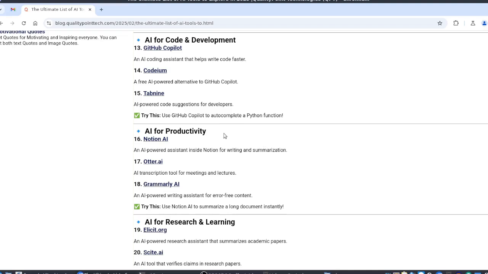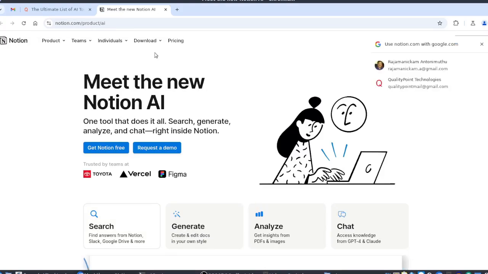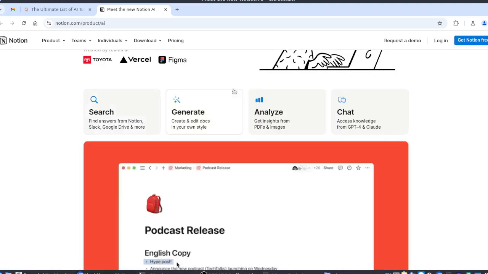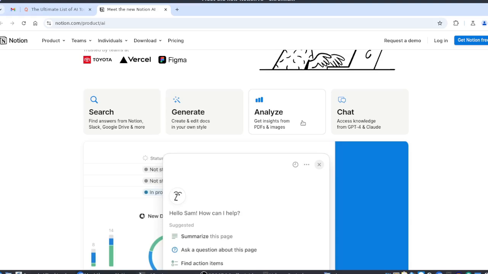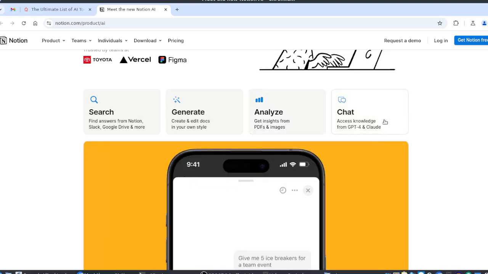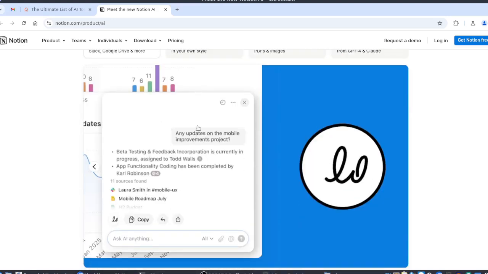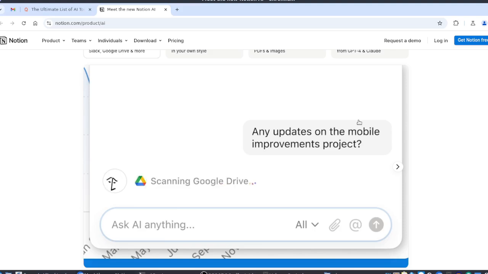For productivity, Notion AI is very famous. We can do a lot of things within Notion itself, so it will save a lot of time. A lot of people are using this to improve productivity. You can do the search, generate documents, and analyze to get insights. We can chat with any kind of AI chatbots, everything from within Notion itself. You can see the samples here.